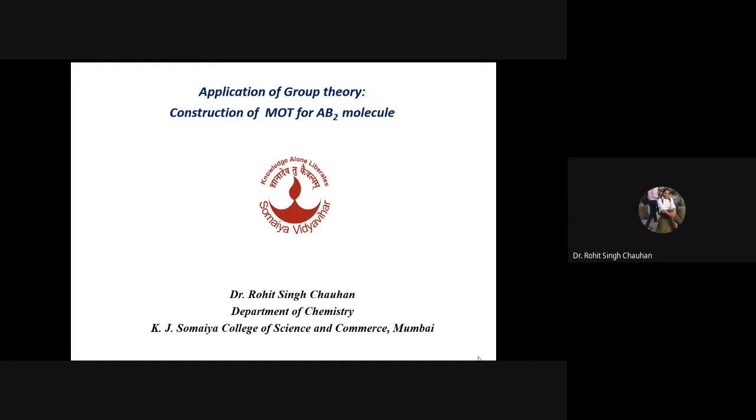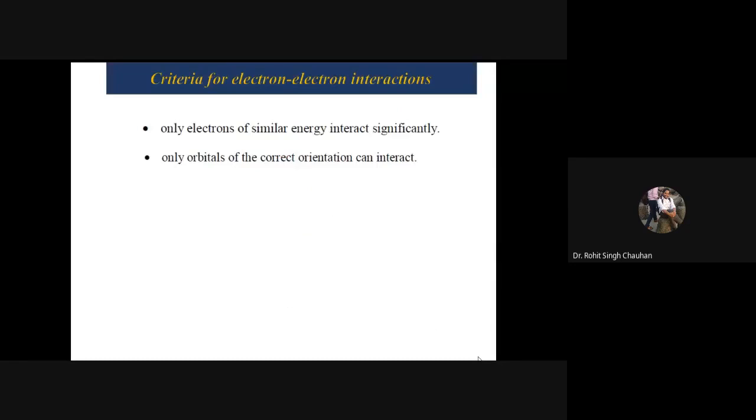Okay. So very basic thing, always remember in MOT that whatever the number of orbitals are going to be combined, atomic orbitals, same number of orbitals are going to be formed. For example, one atomic orbital from metal end, another from ligand. So total how many orbitals are there?